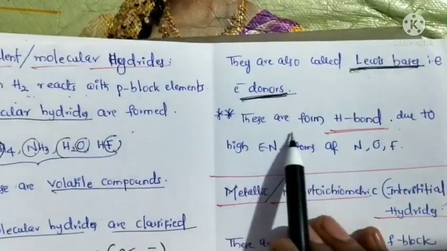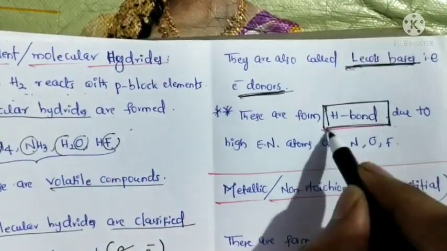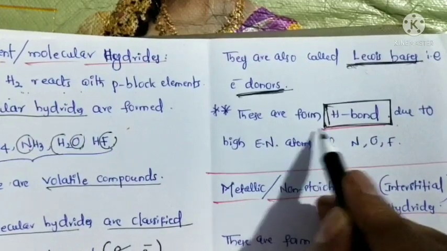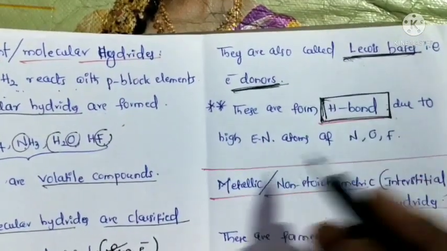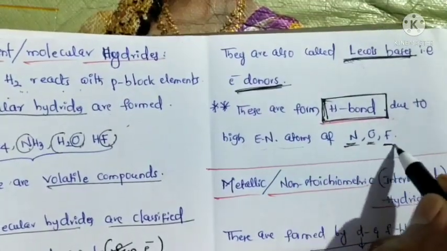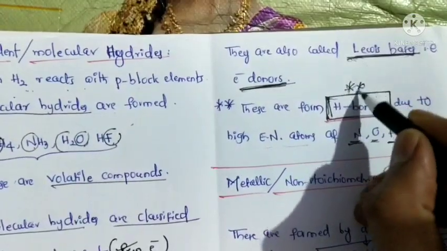So here, these are for hydrogen bonding. Electron rich hydrides can form hydrogen bonding due to the high electronegativity of nitrogen, oxygen, fluorine. So hydrogen bonding is very important.